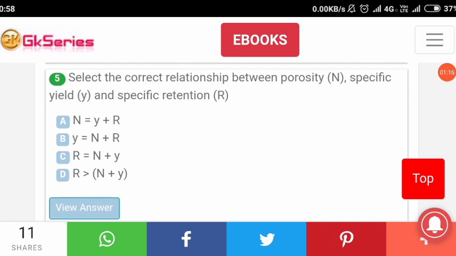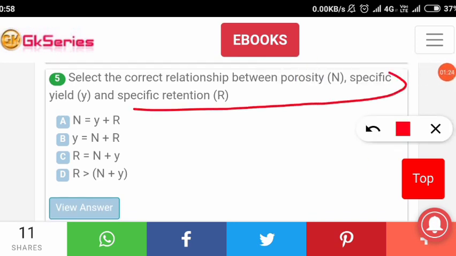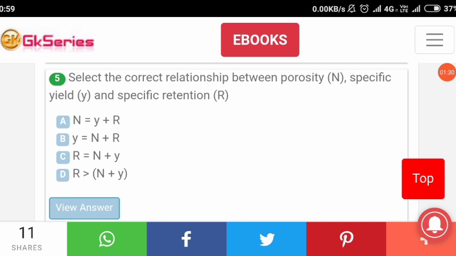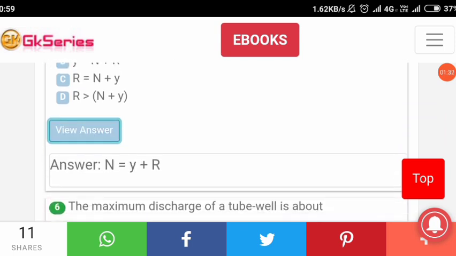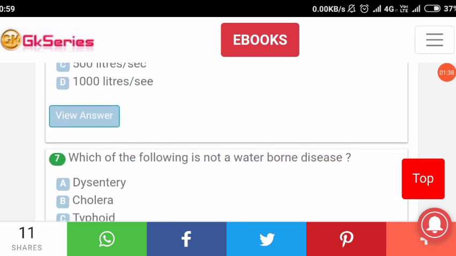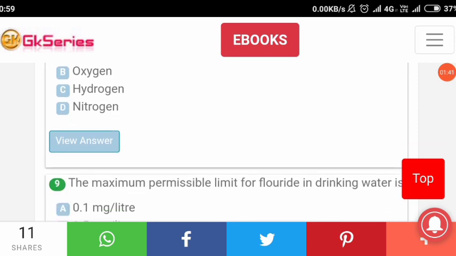Yes, this question is asking to select the correct relationship between porosity, specific yield and specific retention. This question is exactly given in the sample questions of the GATE Environmental Science and Engineering. Those who have done it can recall that, and here the answer is also given. You can check that these questions were directly taken from the GATE Environmental Science and Engineering sample paper.